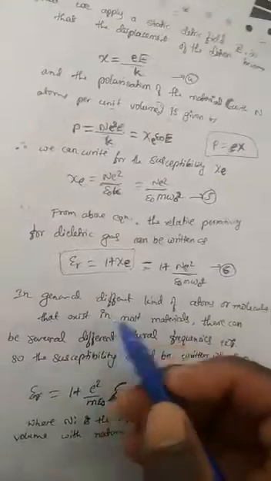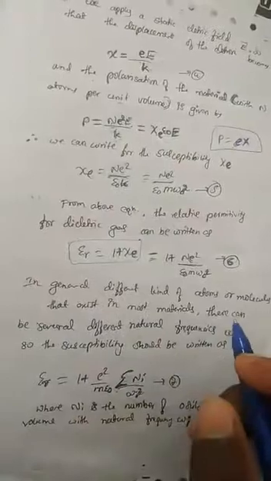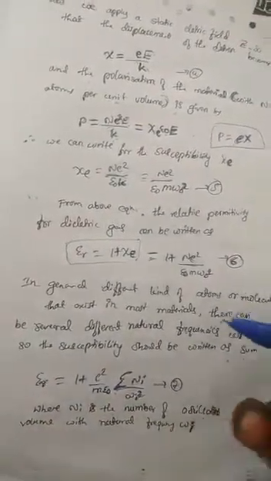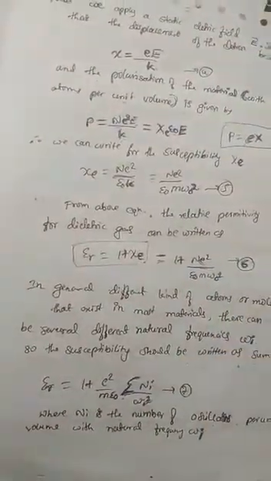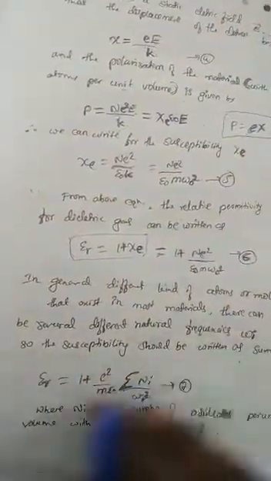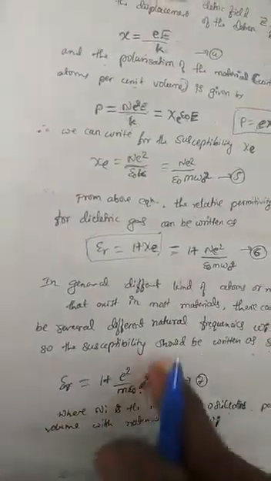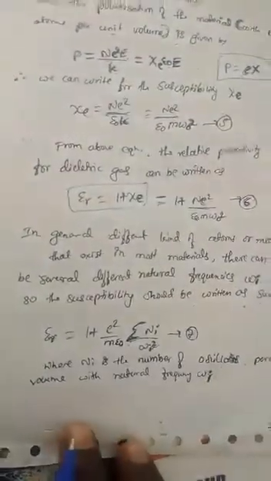In general, with the different kinds of atoms or molecules that exist in most materials, there can be several different natural frequencies, denoted by omega i. Different materials consist of different numbers of atoms or molecules, with different respective frequencies. So epsilon r is equal to 1 plus e square divided by m epsilon naught into the summation of n i divided by omega i square, where n i is the number of oscillators per unit volume with natural frequency omega i.